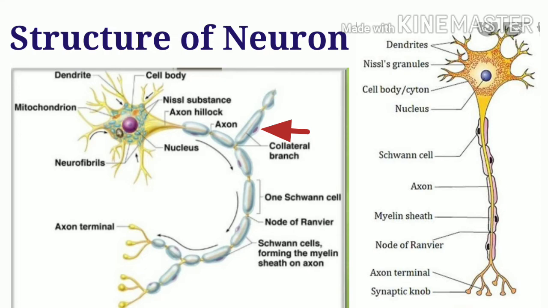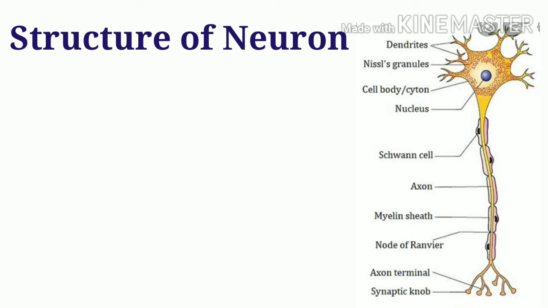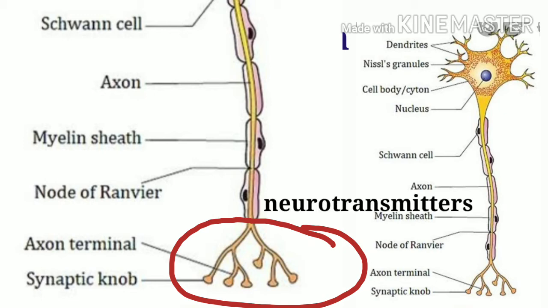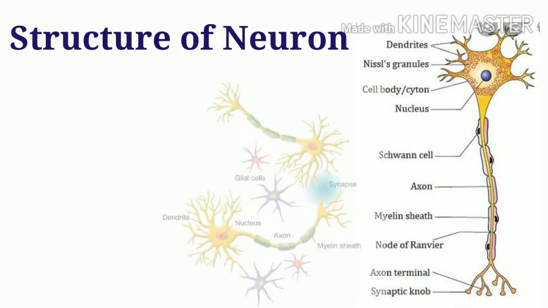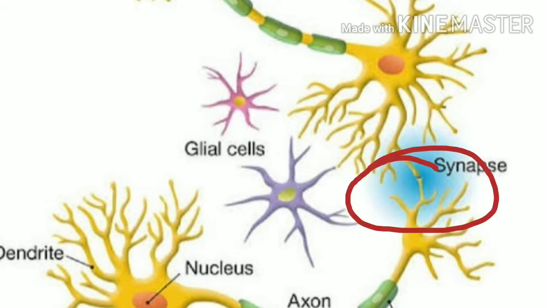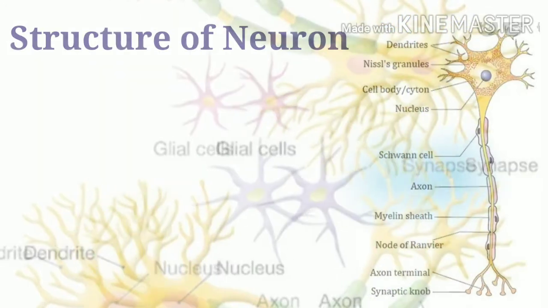The end portion of the axon is branched into minute axonites, which have swollen ends like bulbs, which store certain chemicals called the neurotransmitters. Axon terminals are closely placed near the dendrites of one or more neurons, but are not connected. Such gaps in between are called synaptic cleft.